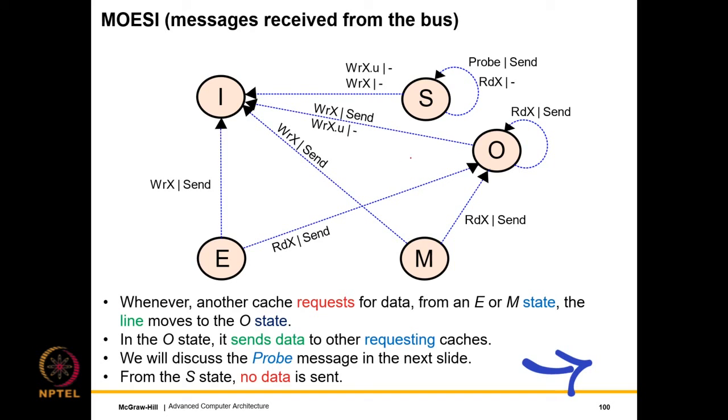So here what we do is we have an owner state, which is an additional addition on the MESI protocol. So we have a MOESI protocol where the additional owner state is extra. The idea of the owner state is that, yes, the data can be shared, fair enough, right?